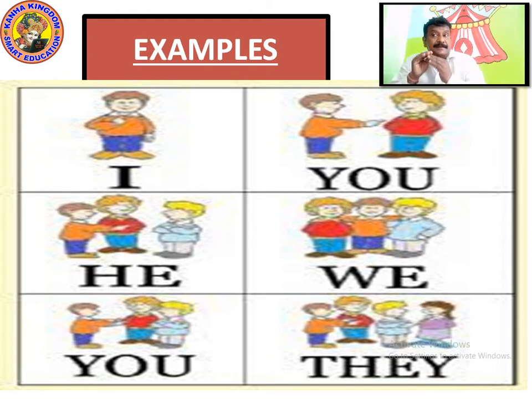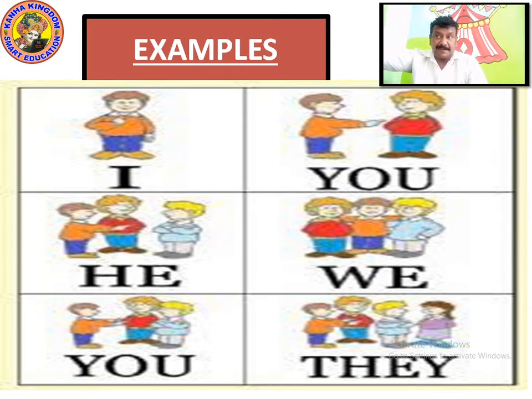Again, when he is showing the guys who are in front, they both become you. Then they means what? They means all of the three who are separated, the girls and the boys standing in front, showing that he is not included, he is separate, and that group is shown as they. They are separately talking. These four are standing on one side. Two are separated. That is shown as they.